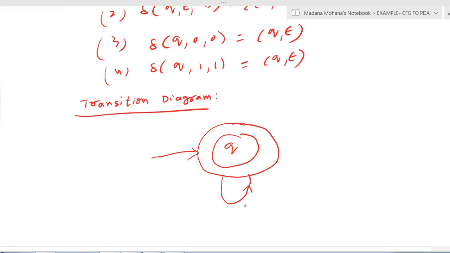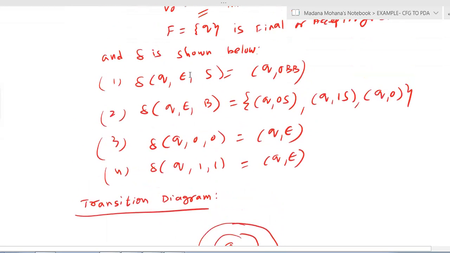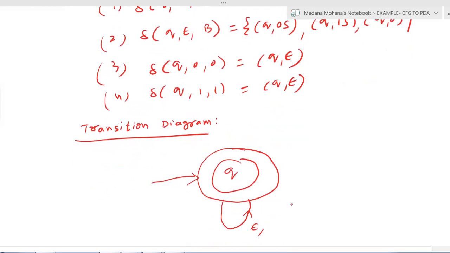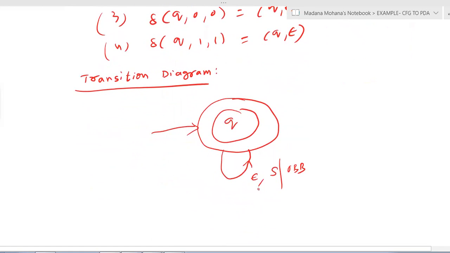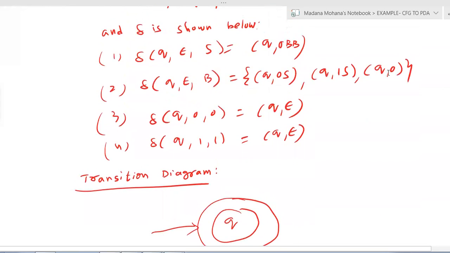First one is with empty input. Here you can see the stack contains S, followed by 0BB. That is the first transition. Then the second transition, empty input, the variable is B, followed by 0S. Then again the same, B followed by 1S. Then again the same, B followed by 0. So this is the second transition, three moves going to the same state.